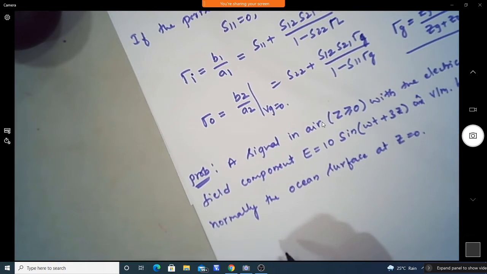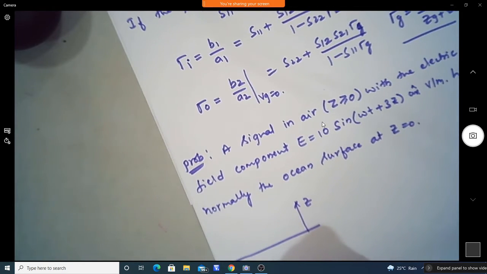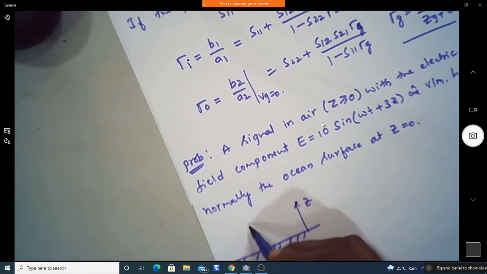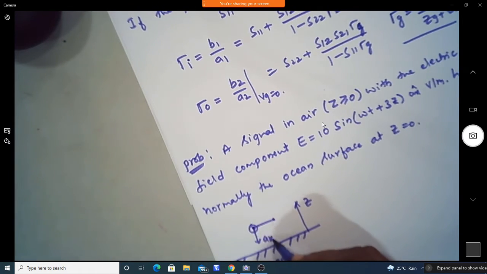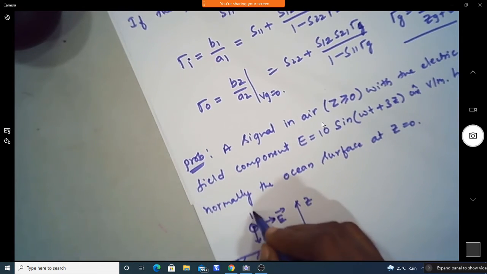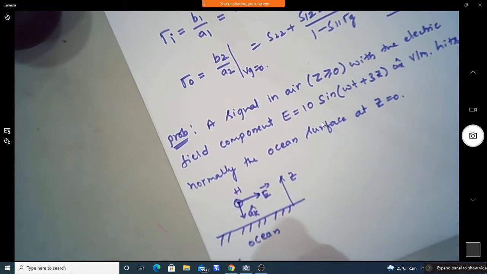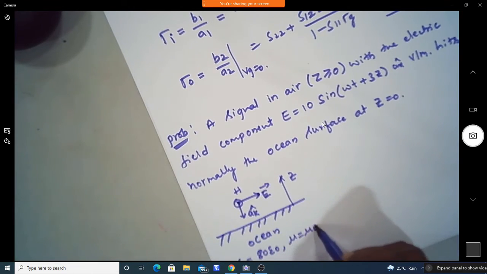So the figure is given like here. This is the z axis and this is the ocean. You can consider this as the ocean surface, and here we have the incident wave, the propagation vector and the electric field vector, incident normally on the ocean surface, where the ocean properties are epsilon equal to 80 epsilon naught, mu equal to mu naught, and conductivity sigma equal to 4.